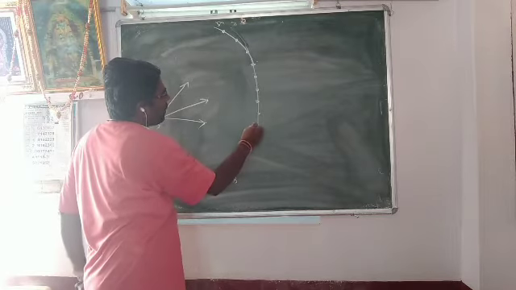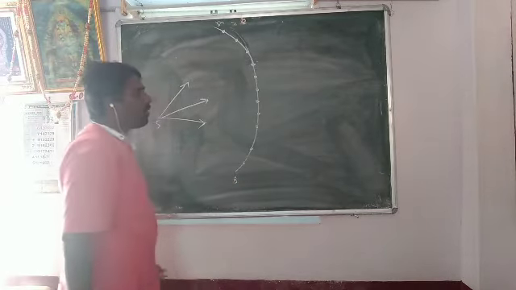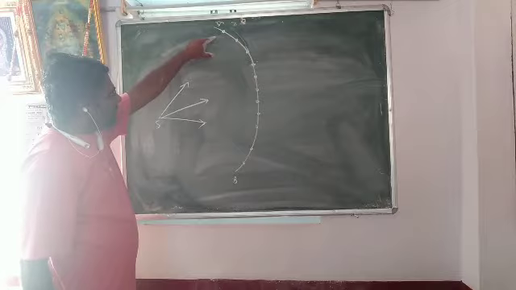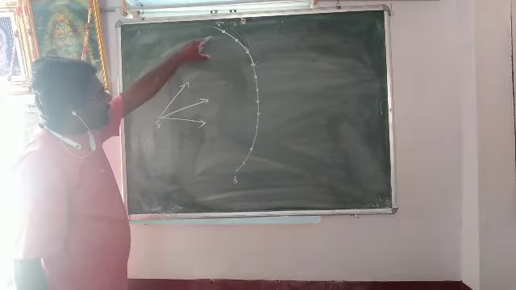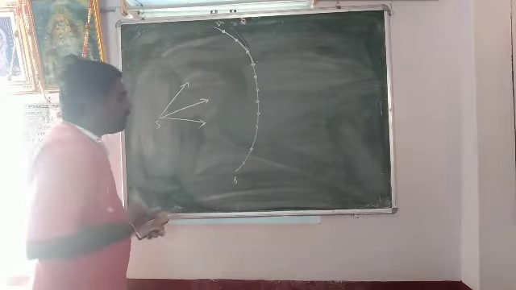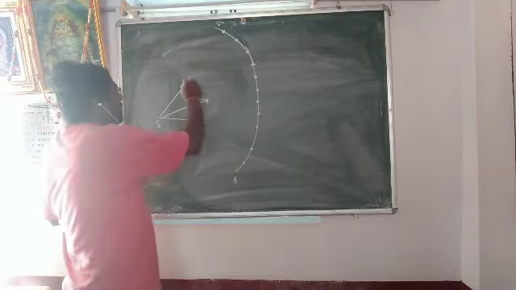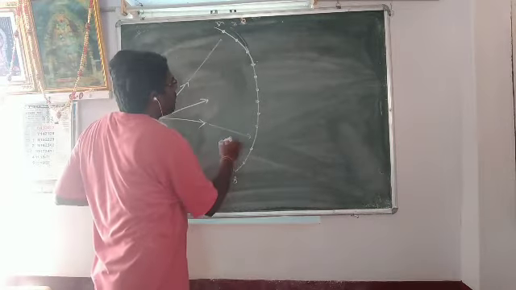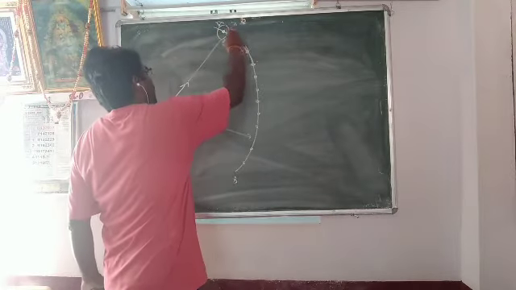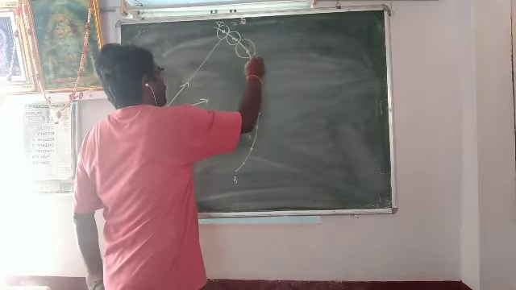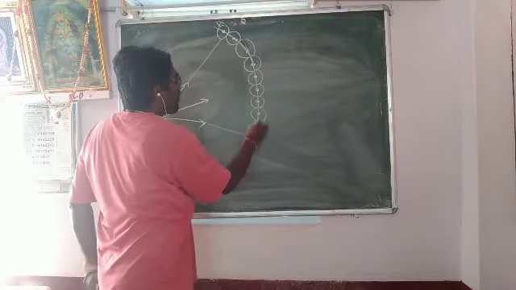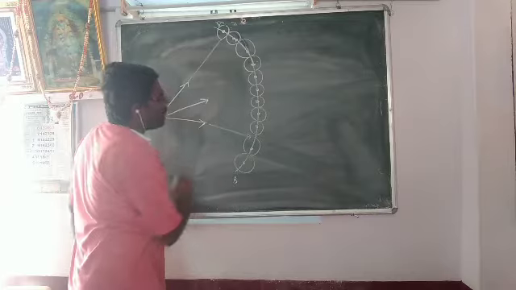Secondary wavelets originating from each point spread equally in all directions, like this. These circles are the secondary wavelets.